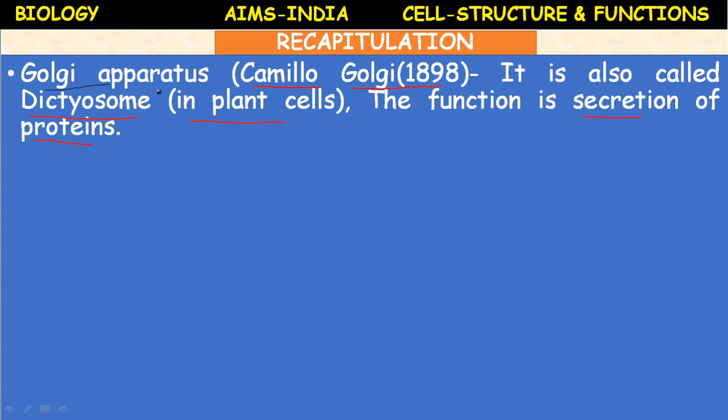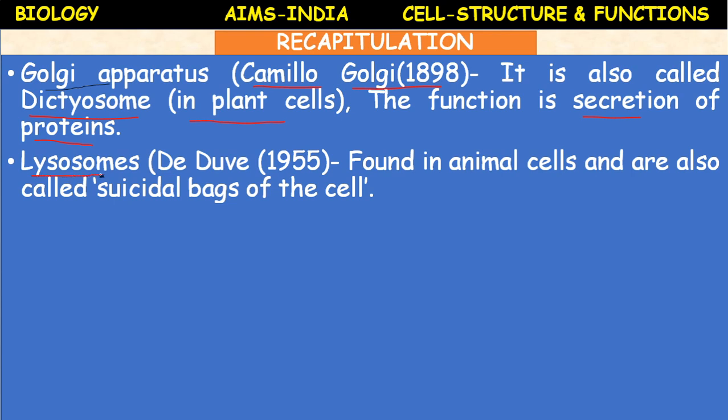The number of Golgi apparatus or Golgi complex is greater in those organs which are secreting some important biological fluids like enzymes, hormones.